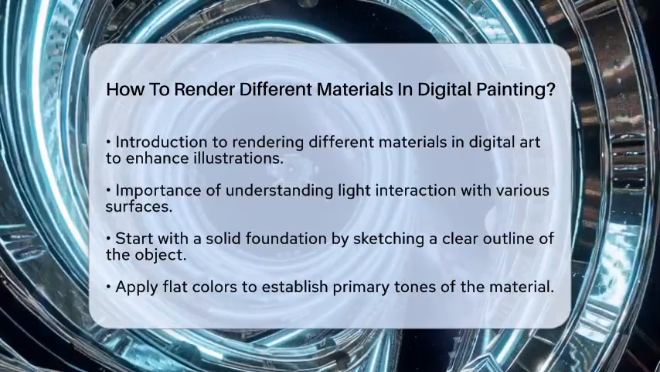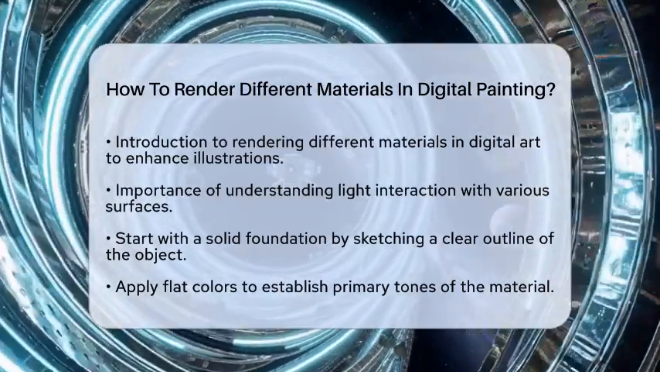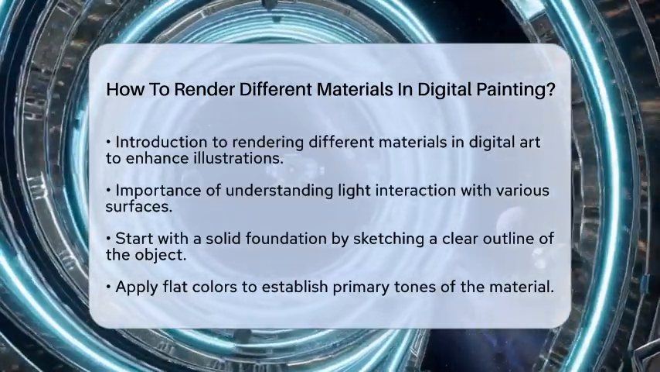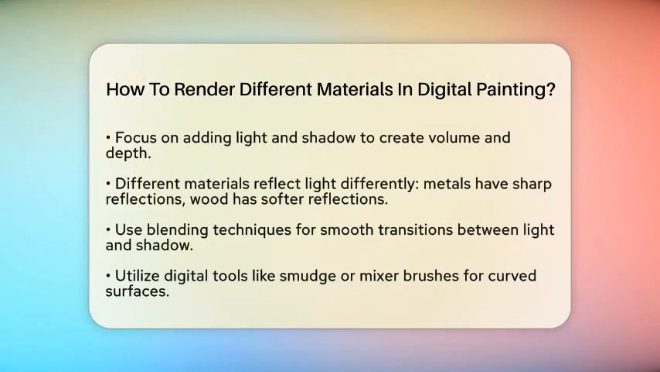Next, focus on adding light and shadow. This is where you create volume and depth. Pay attention to how light behaves on the material you are working with. For instance, metals reflect light sharply, resulting in bright highlights and strong contrasts. In contrast, wood has a softer reflection with visible grain texture.